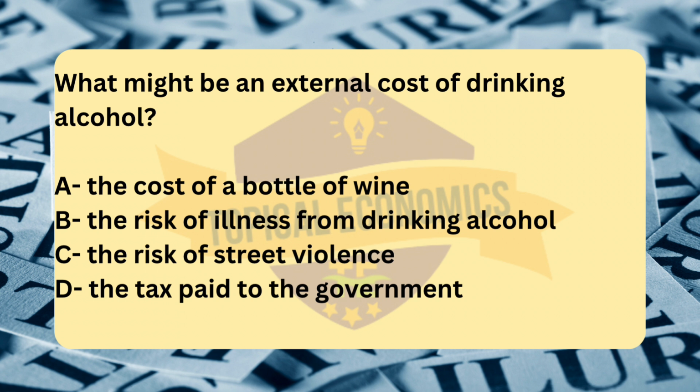In the case of drinking alcohol, there are various external costs that affect others who are not directly consuming the alcohol. Option C, the risk of street violence, is an example of an external cost because it involves the negative effects that alcohol consumption can have on others in society. For example, excessive drinking can contribute to aggressive behavior or violent incidents in public spaces, which puts the safety of other people at risk, even if they are not drinking themselves.